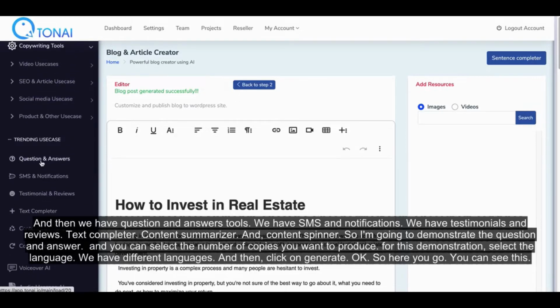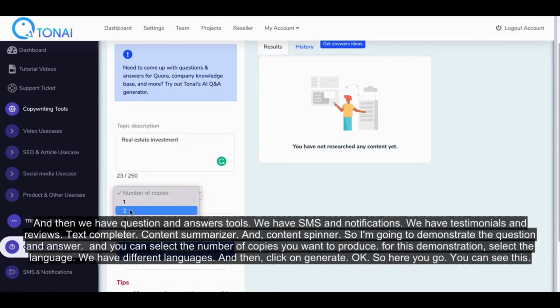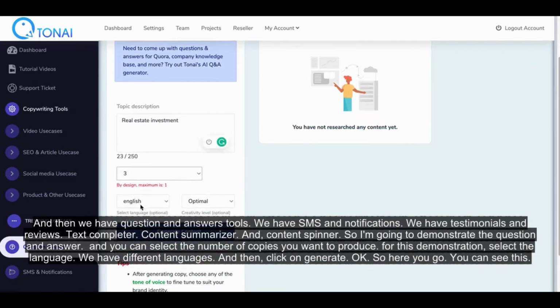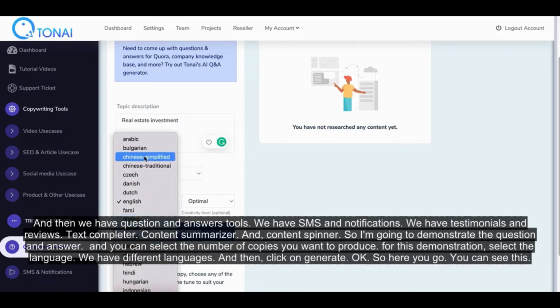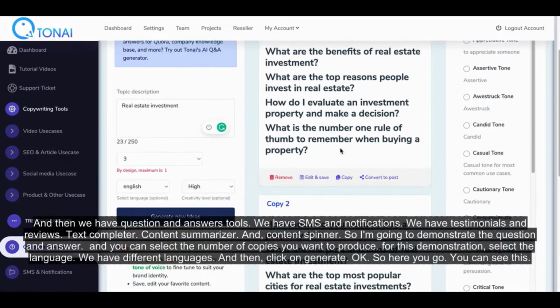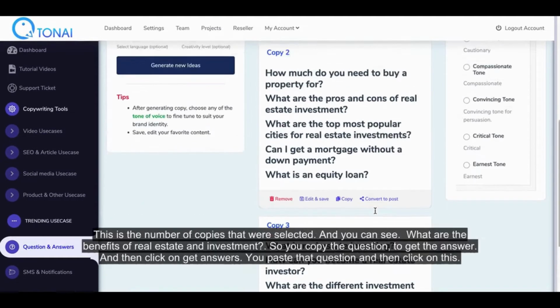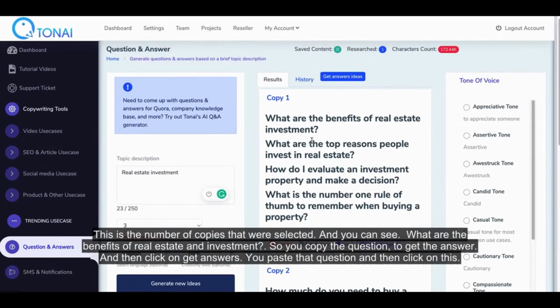So I'm going to demonstrate the question and answer. And you can select the number of copies you want to produce. For this demonstration, select the language. We have different languages. And then, click on Generate. OK. So here you go. You can see this. This is the number of copies that were selected.